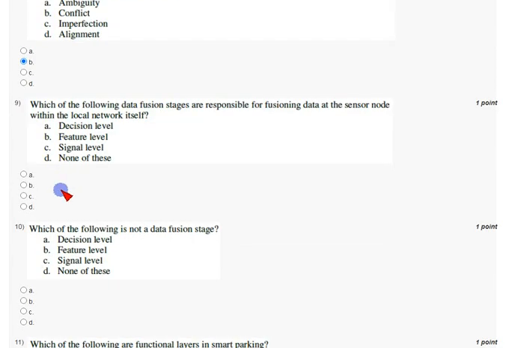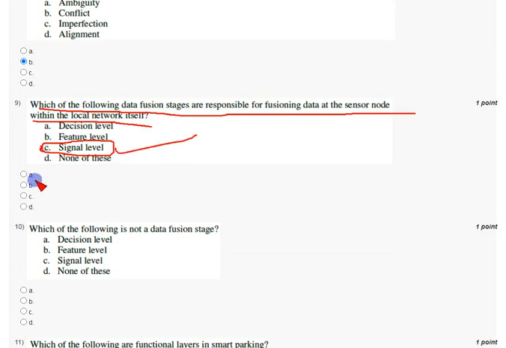Coming to the ninth question, which of the following data fusion stages are responsible for fusioning data at sensor node within the local network itself? The correct answer for ninth question is option C, that is signal level. So mark option C as correct answer for ninth question.